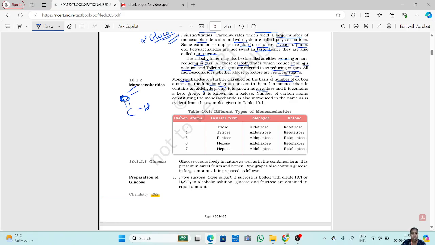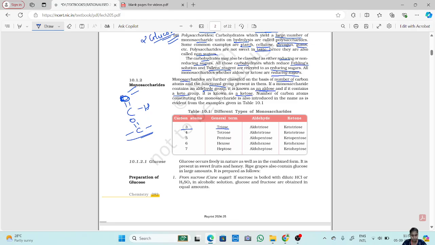And if it contains a keto group, now what is a keto group? C double bond O. This is a keto group. If it contains a keto group, then it is known as a ketose. So an aldose and a ketose. The number of carbon atoms constituting the monosaccharide is also introduced in the name. So here are the names. If there are 3 carbon atoms, then it is a triose.